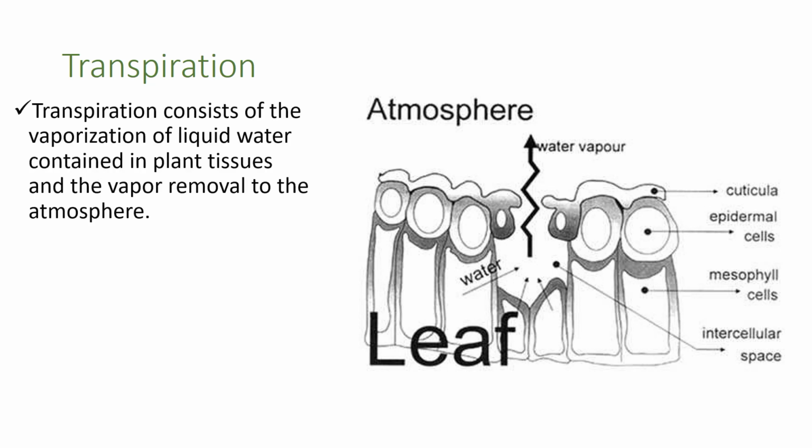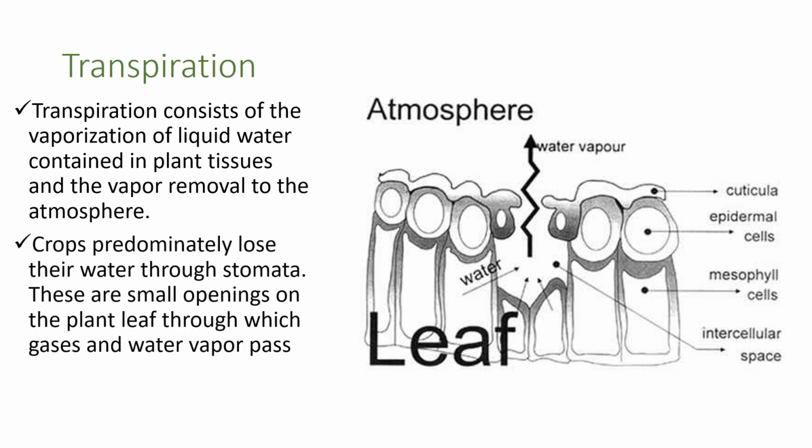Transpiration. Transpiration consists of the vaporization of liquid water contained in plant tissues and the vapor removal to the atmosphere. Crops predominantly lose their water through stomata. These are small openings on the plant leaf through which gases and water vapor pass.